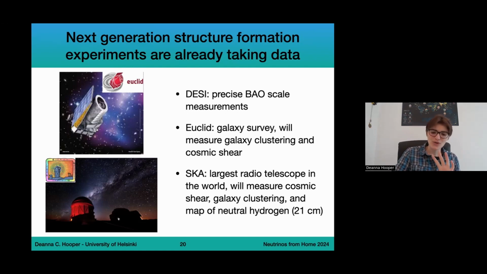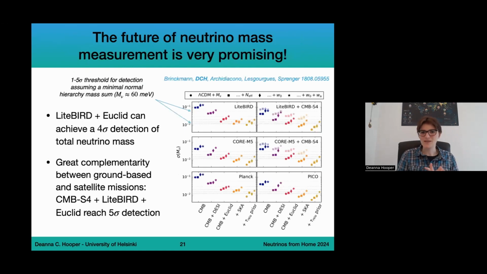And I just want to show you how much we expect this to improve in the coming years. So I want to very, very briefly talk about a paper we put out in 2018, which was kind of a catalogue of what we hope to do for neutrino physics in terms of measuring the neutrino mass in the next 10 years. So this was 6 years ago, so we're kind of halfway through our prediction. But let's just go through and see what we have here.